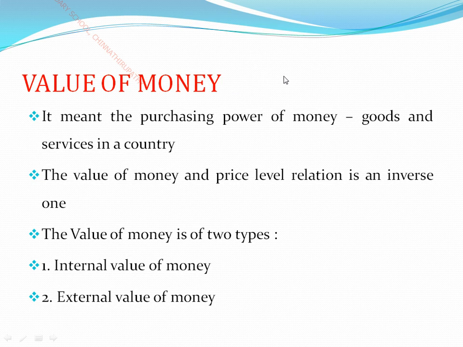For example, if 1 kg of tomato is priced nearly 10 rupees, its money value is more. But if 1 kg of tomato is equal to 100 rupees, definitely the value of money is less.